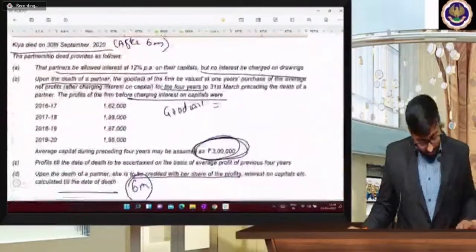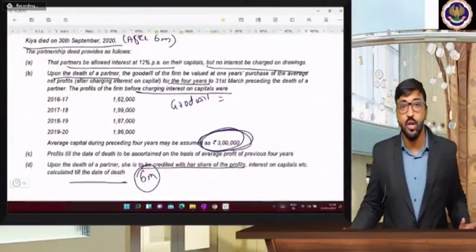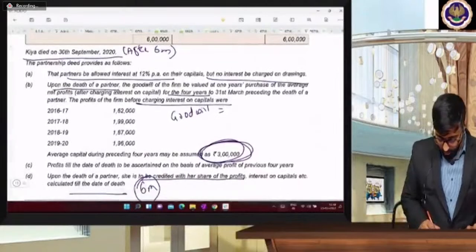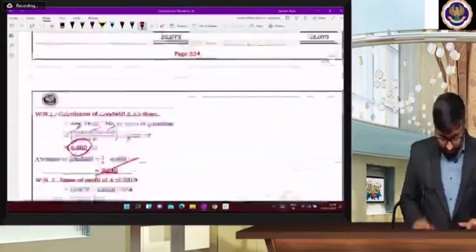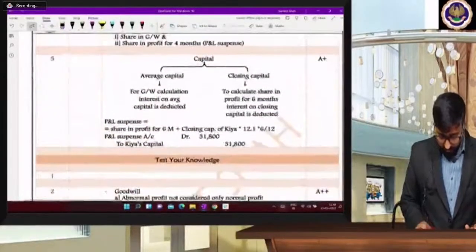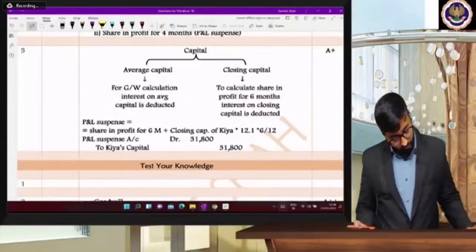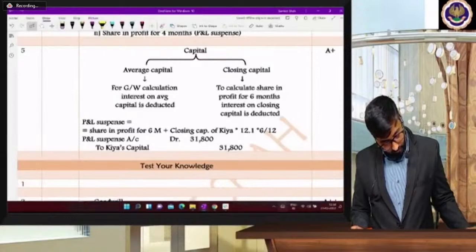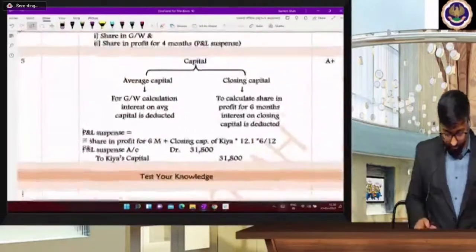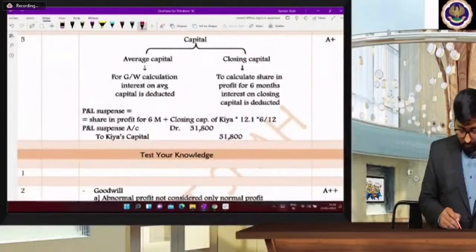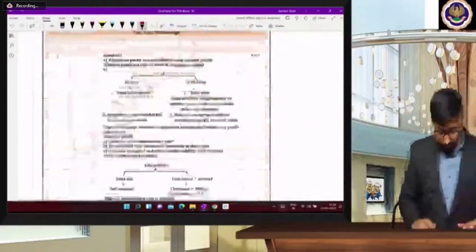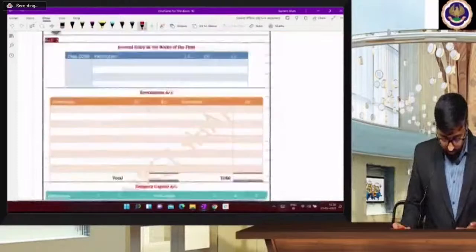Now in this question, is the new ratio given? No, the new ratio is not given in the question. Let's solve it in the notebook. I gave this question as category A, actually A+ category. Okay, no problem. So we will solve it. Solve it properly in the notebook. Yes, write down one question in my way.